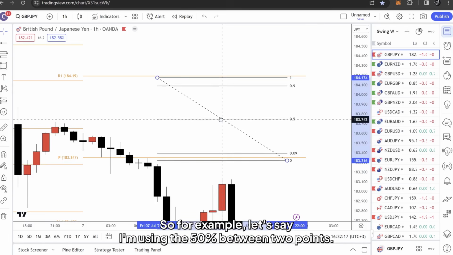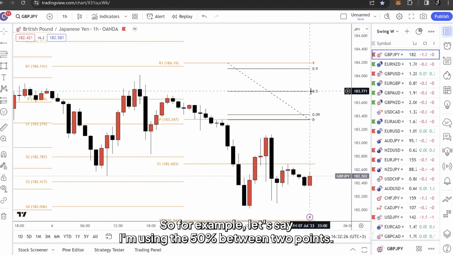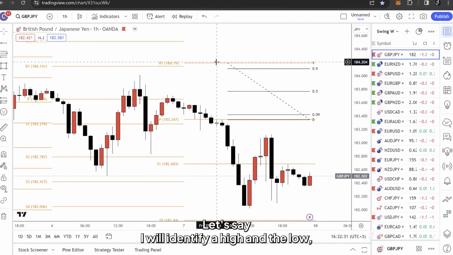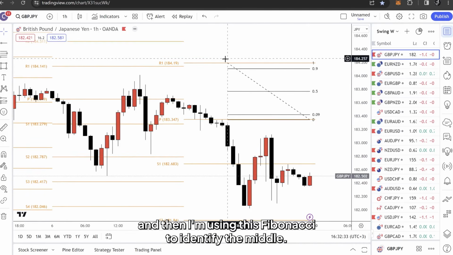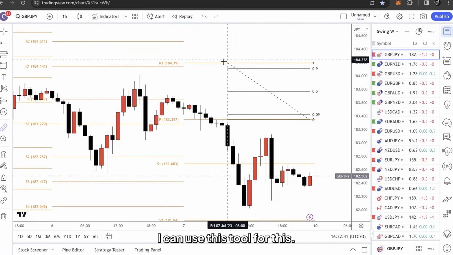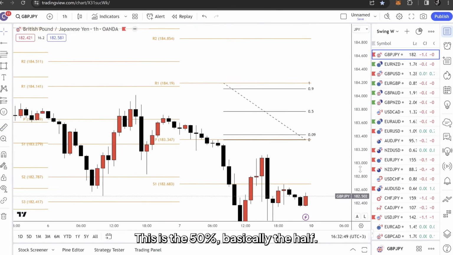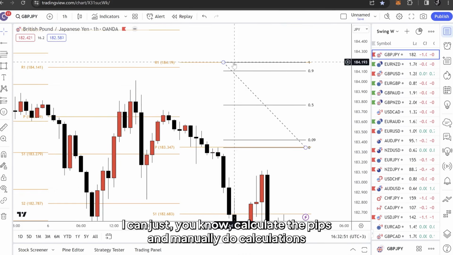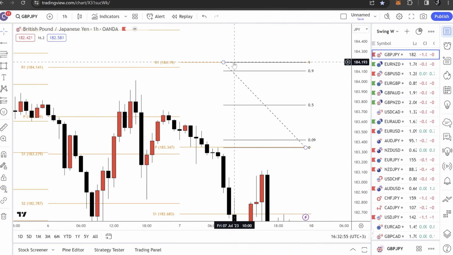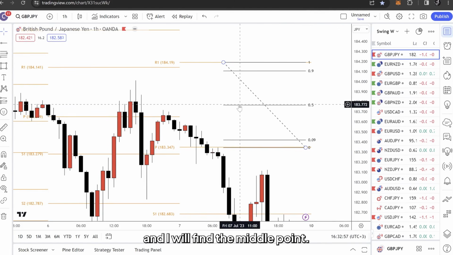So for example, let's say I'm using the 50% between 2 points. Let's say I will identify a high and a low, and then I'm using this Fibonacci to identify the middle. I can use this tool for this. This is the 50%, basically the half. I can just calculate the pips and do calculations manually, and I will find the middle point.